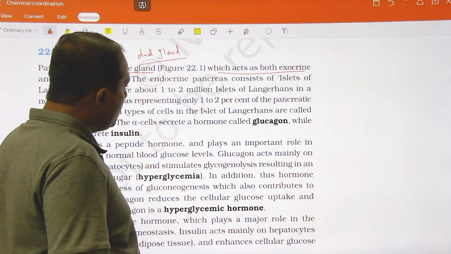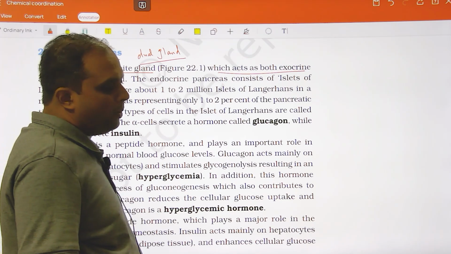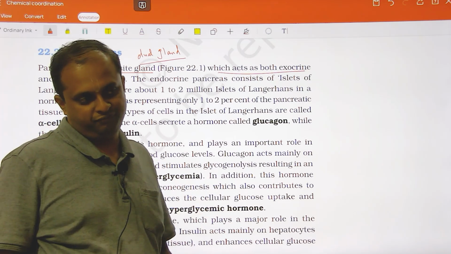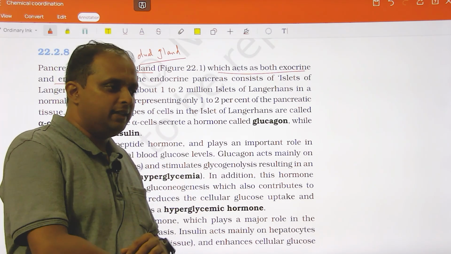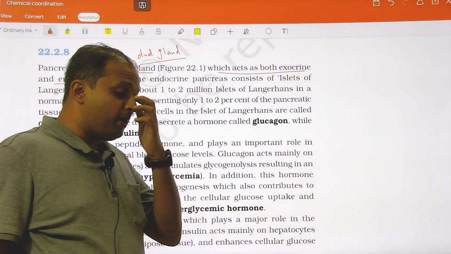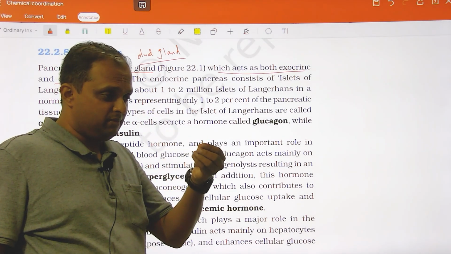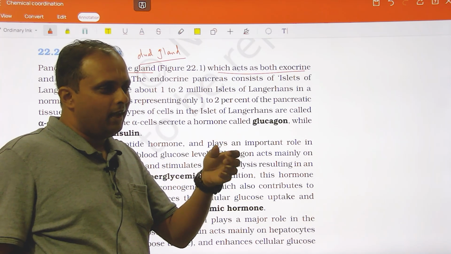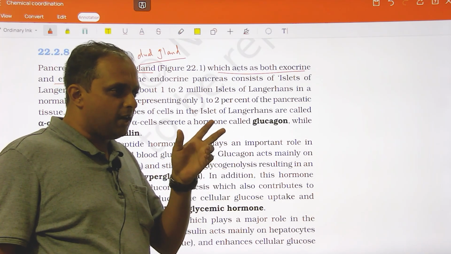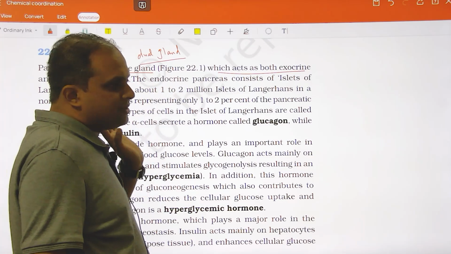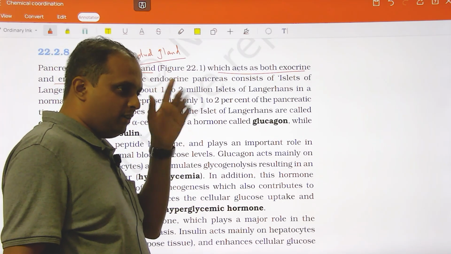The exocrine part will come under digestive physiology, like the secretions of the pancreas with respect to digestion: pancreatic amylase, trypsin, chymotrypsin, etc. Unfortunately, that very good chapter has been deleted from the present syllabus, but anyway, the exocrine part will come there.